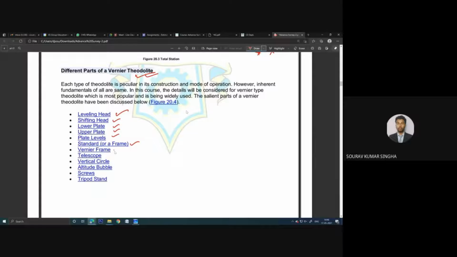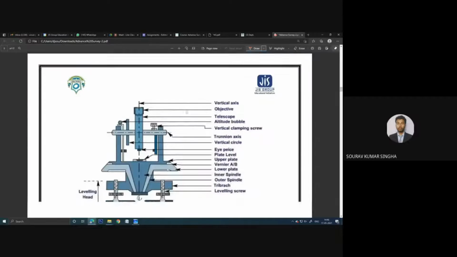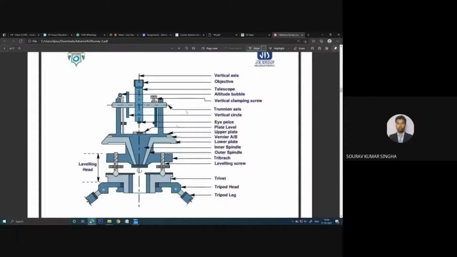I will definitely show you in the image as it is beautifully marked over here. You can see the image. This is a cross-sectional representation of theodolite, basically vernier theodolite. So here you can see the tripod leg. The tripod you have seen in the image, it is continuous. There is another part in the opposite direction. There are 3 tripods, as the name says, tripod leg.